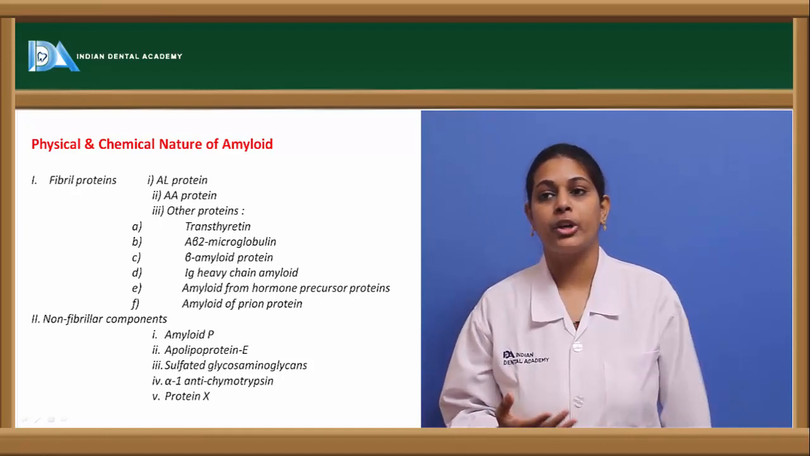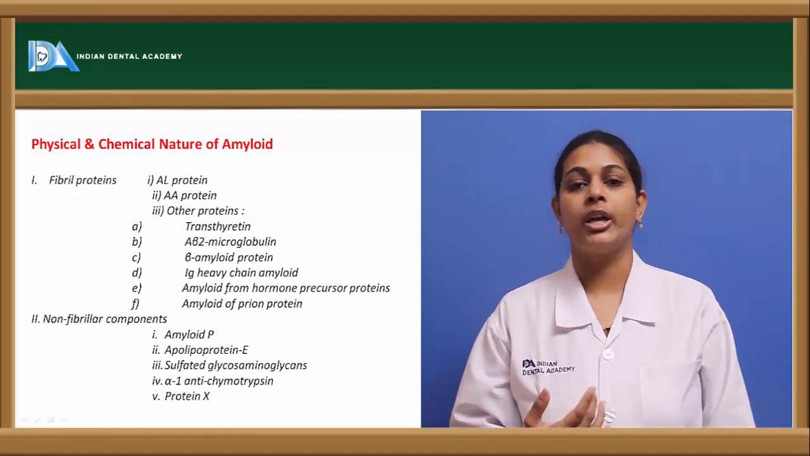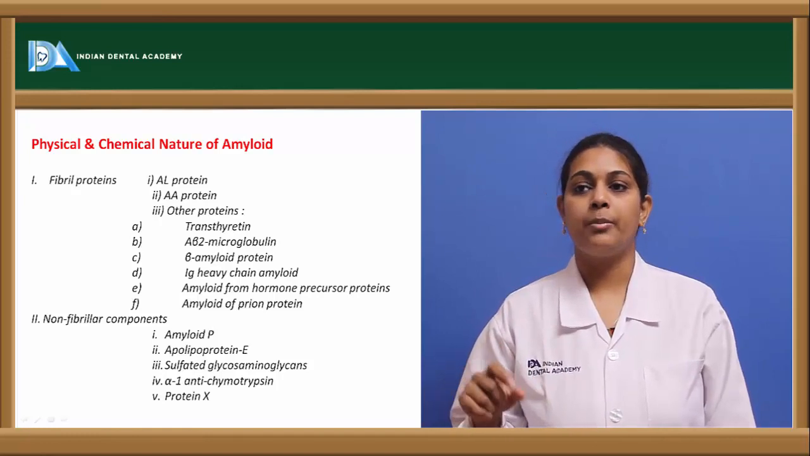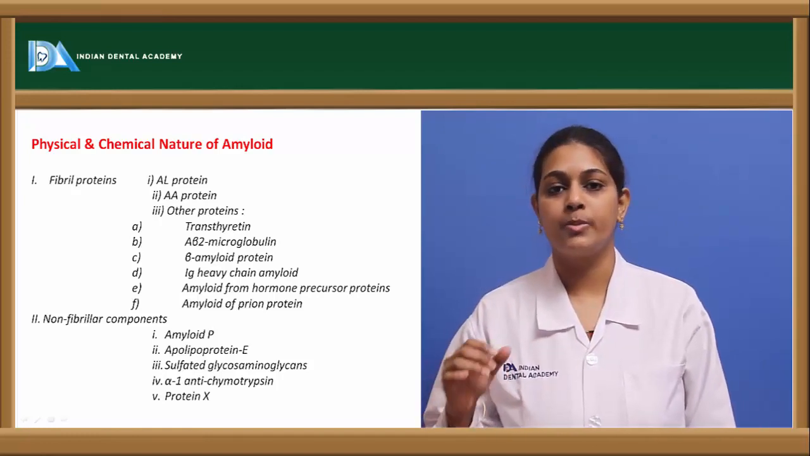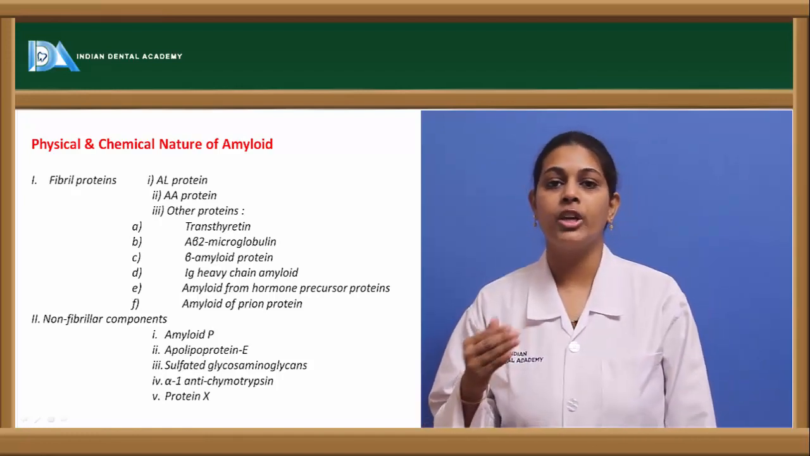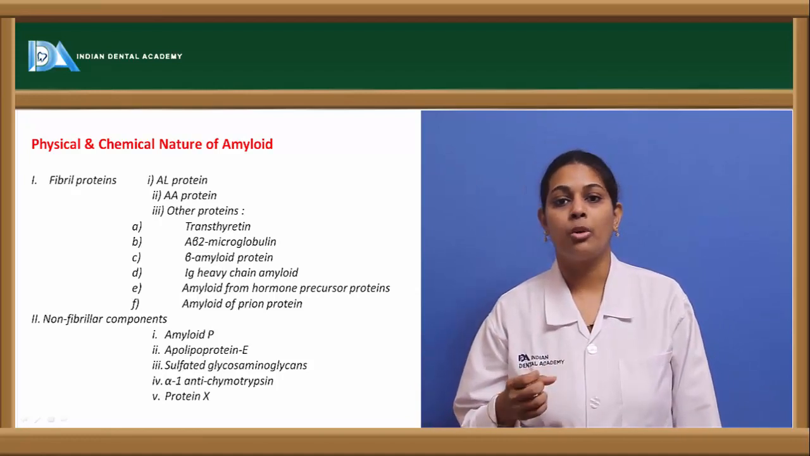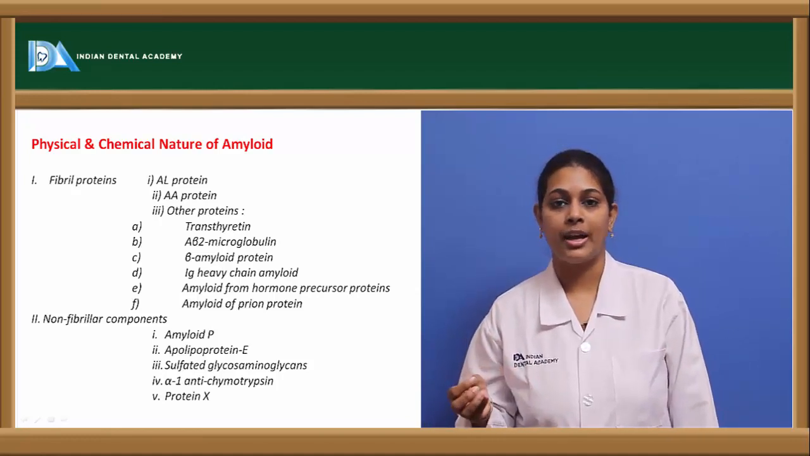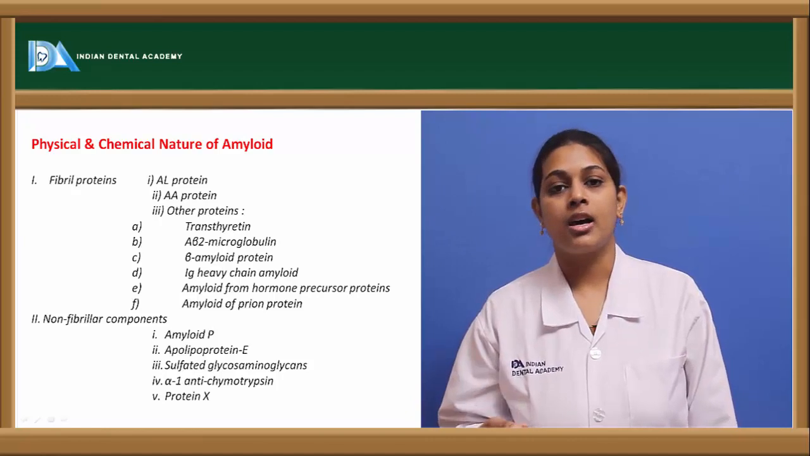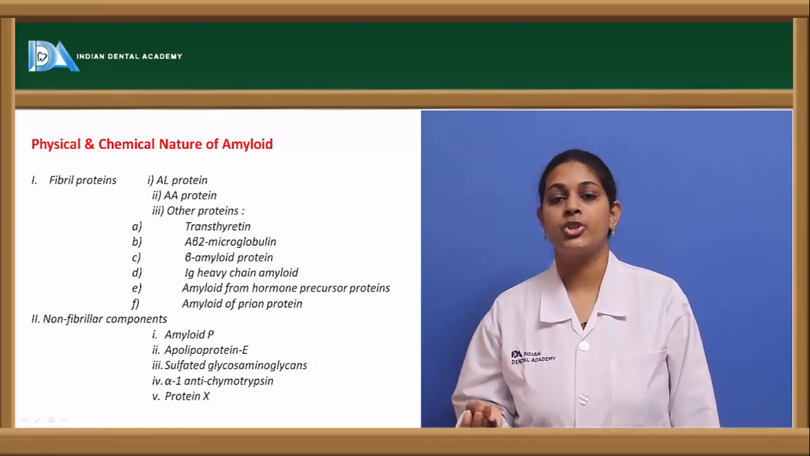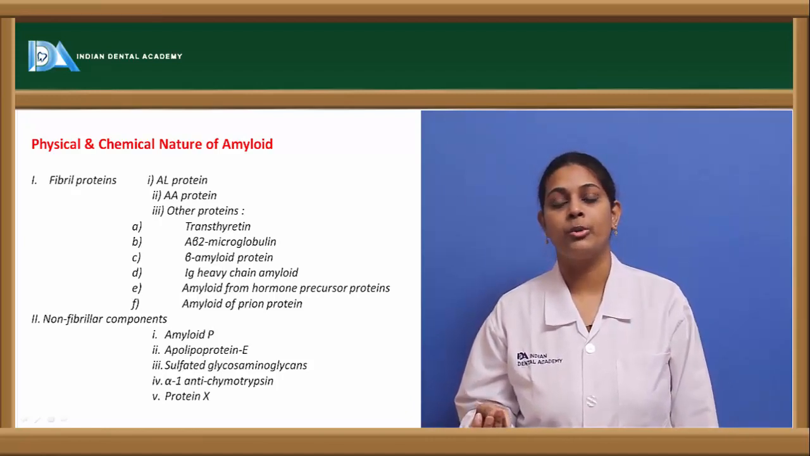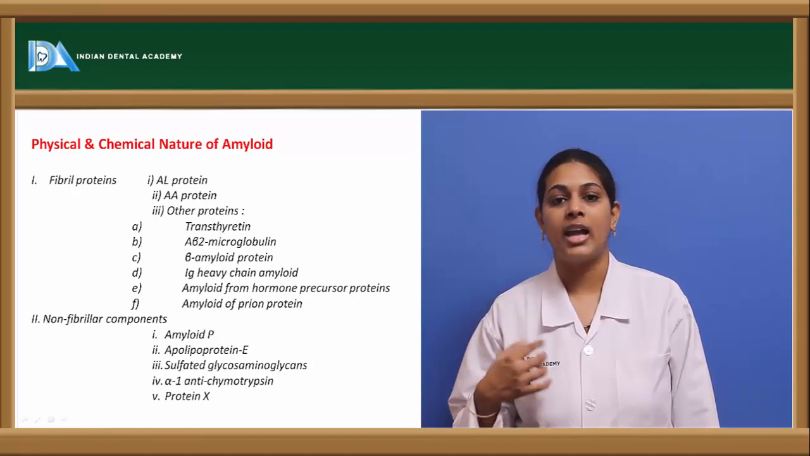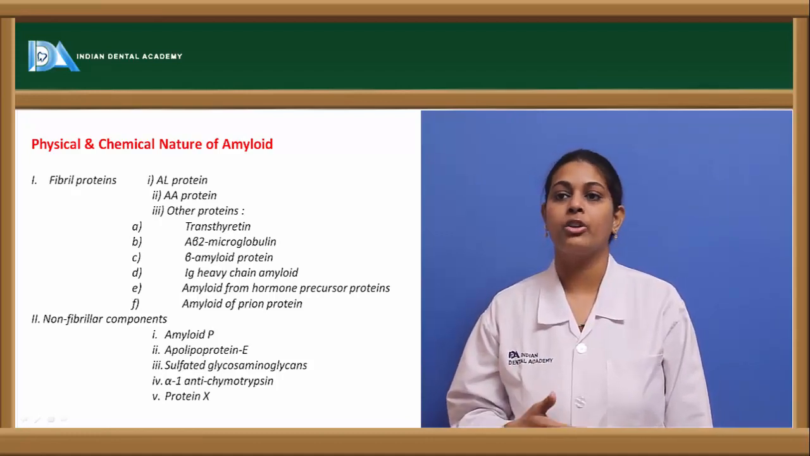Coming to the fibril proteins, among them AL is a type of protein. It is abbreviated as AL because it is derived from the light chain of the immunoglobulin. That is, immunoglobulin consists of lambda as well as kappa light chains. Among them, this amyloid associated with the light chain consists more of the lambda part than the kappa.